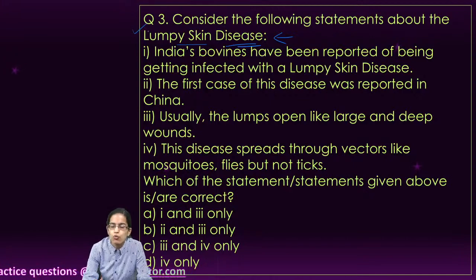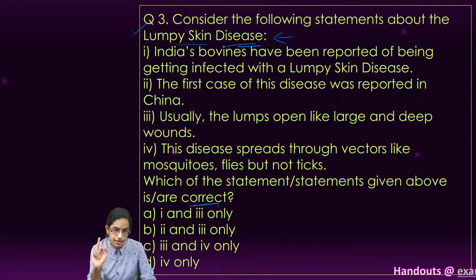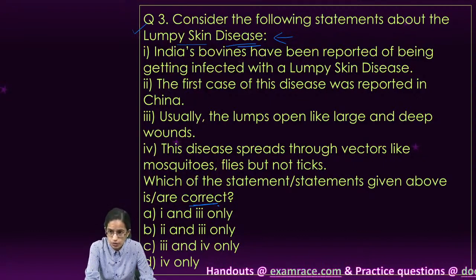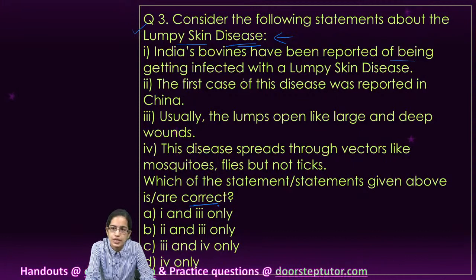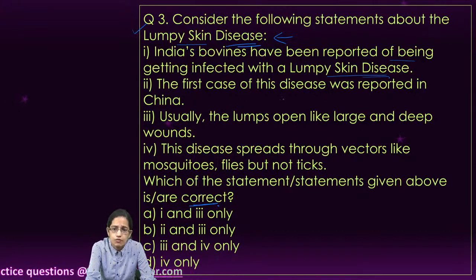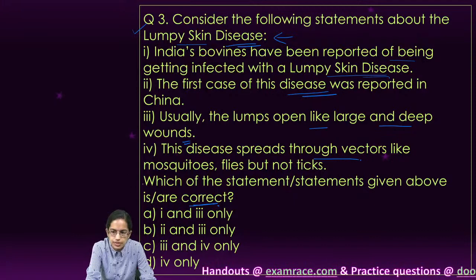Now this question asks what kind of information is correct. So we have to identify the correct statements. Note, here it is correct, not the incorrect statements. Now, India's bovines have been reported as getting infected with lumpy skin disease. The first case of the disease was reported, where the lumps open up into large and deep wounds, and how this disease spreads are the kind of statements which are given.